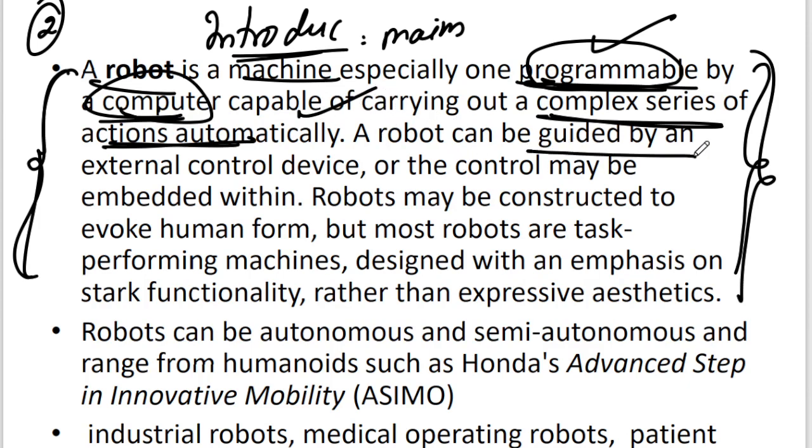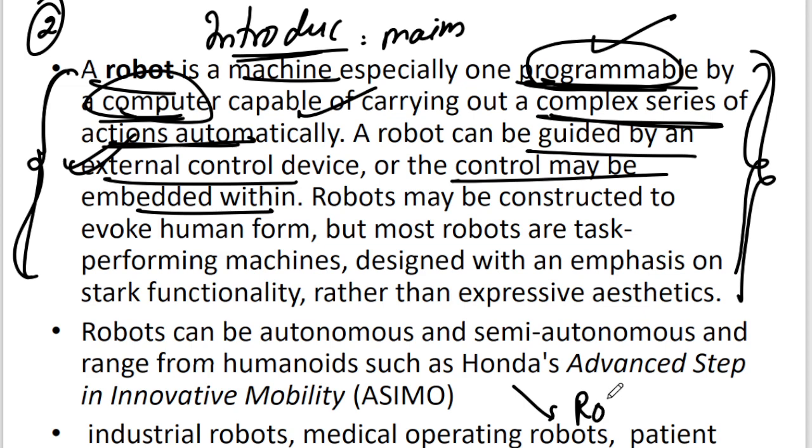Robo can be guided either by an external device or an internal device. So we are saying that whatever command we give to the robo, that command might come from outside, or it is embedded internally.